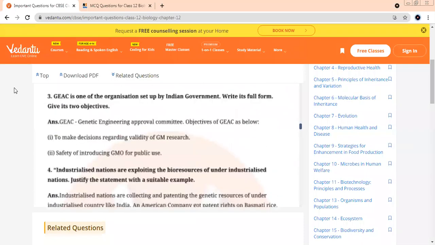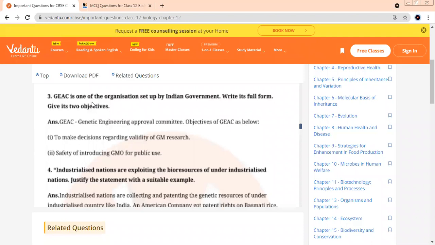We just talked about GEAC. You remember? Tell me the full form. Genetic Engineering Approval Committee. Yes, good. What are the two main functions? It takes decisions regarding the validity of GM research. Supposing we are doing a research, then it will decide whether our research is valid, correct or not. And safety of introducing a GMO. I just cannot sell any GMO. First, they will test whether this is safe or not. There are many other functions. You can take any two.